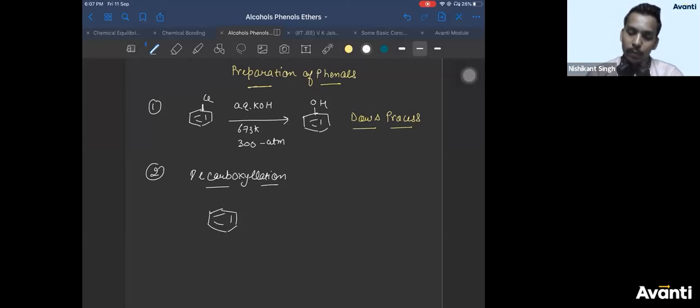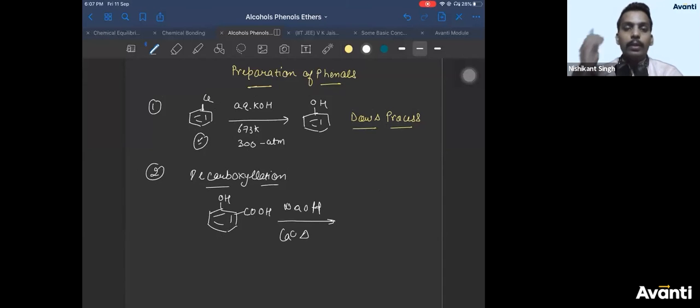Okay, so if you take salicylic acid, and treat it with NaOH and calcium oxide and heat it, that is decarboxylation.